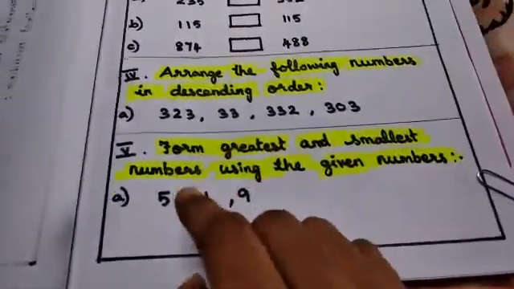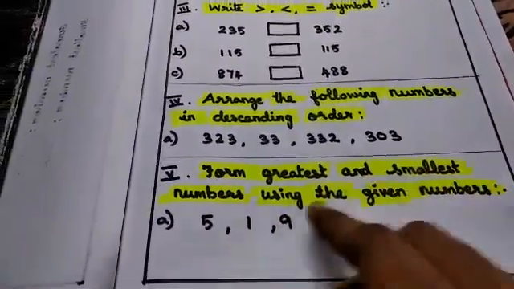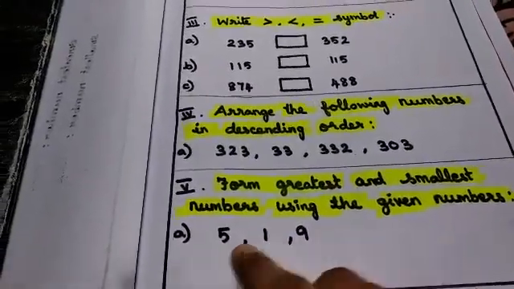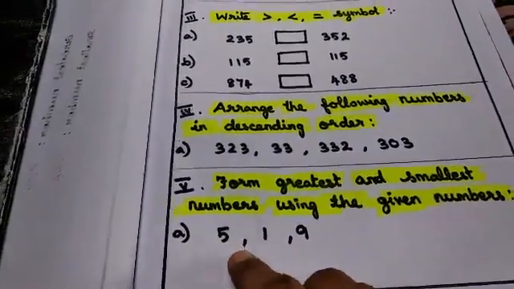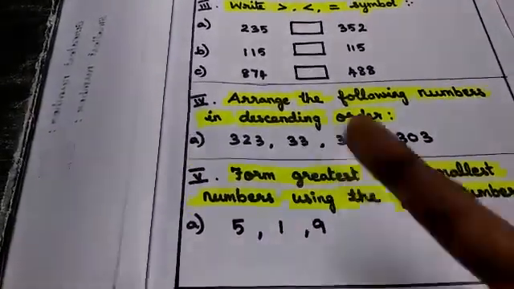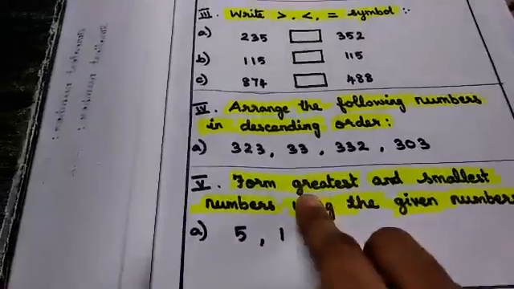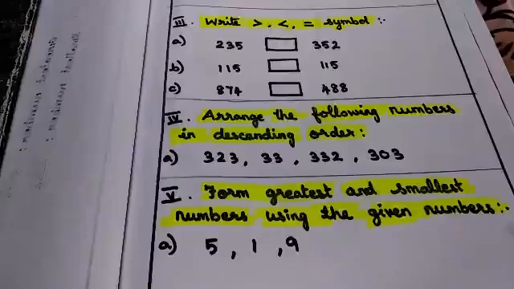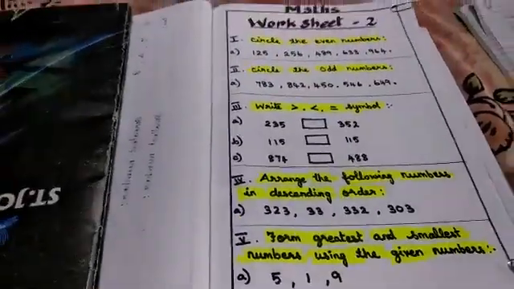And finally, form the greatest and smallest number using the given numbers. From these 3 different numbers, you have to form the 3-digit numbers and find out which is the greatest and which is the smallest number. Hope you all understood this worksheet and this video also.